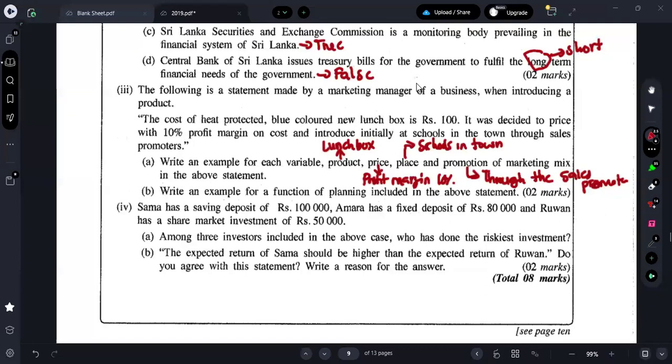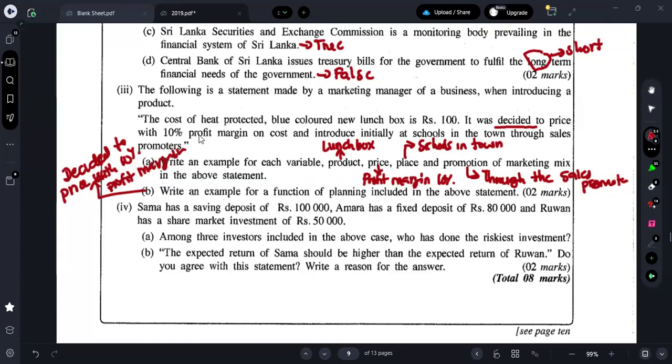Deciding or determining. Search whether you have that word. Decided to price with 10% profit margin. So that one you can consider as what?